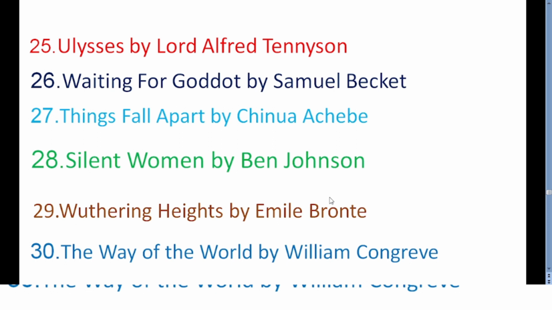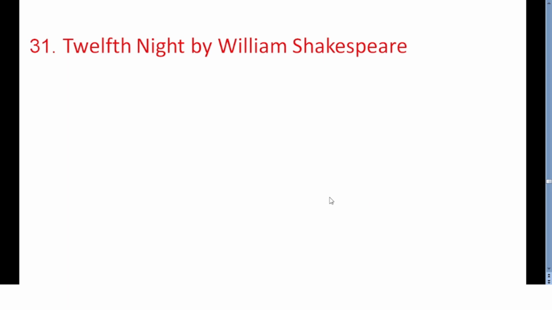Then if you go to the next work, Twelfth Night by William Shakespeare. It has another name, Twelfth Night or What You Will. It's a romantic comedy, and it is believed to have been written around 1601 to 1602. It was written for the entertainment for the close of the Christmas season. The important characters of the play are Viola and Sebastian.